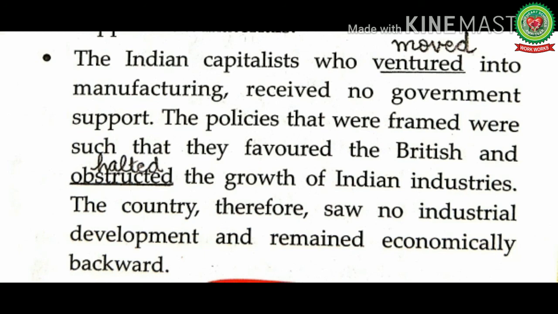The growth of Indian industries was halted by the British by adopting a policy of importing objects of daily use like pins, soaps, biscuits, needles, thread, etc. from England. This was the reason that there was no industrial development in India and India remained economically backward.